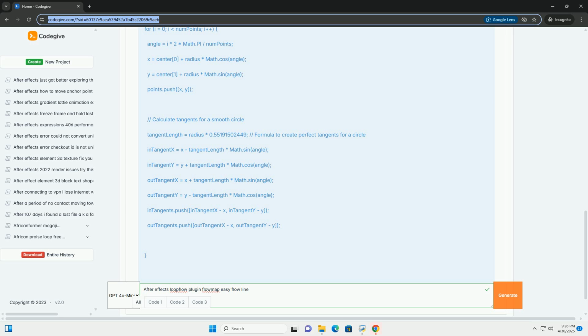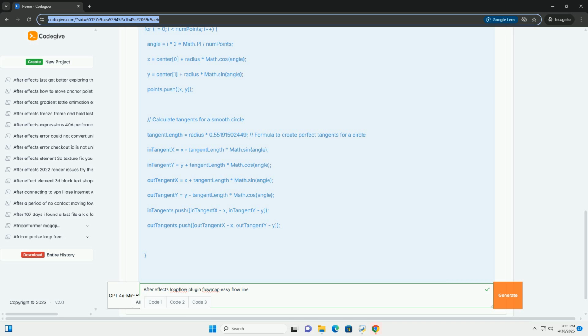2. Within After Effects, simpler flow. Using gradients and expressions: you can create a basic flow map using a ramp or gradient layer and convert its color values into flow vectors using expressions. We'll explore this later in the tutorial. Turbulence and displace effects: these effects can be used to generate chaotic flow fields. You can render the result as a flow map.